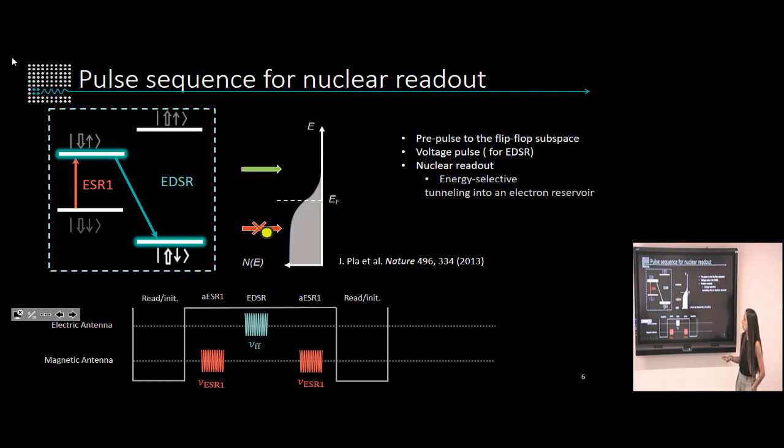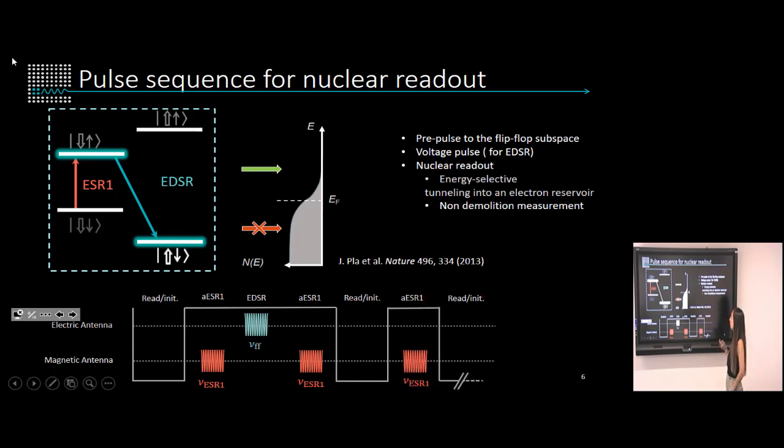And so we allow for tunneling of the electron. We will see a tunneling event if the electron is in the up state, and we will not see a tunneling event if it's in the down state. And we can perform this measurement many, many times because it's a non-demolition measurement. And so when we're in resonance, what we expect to have is a high probability of nuclear spin flip.